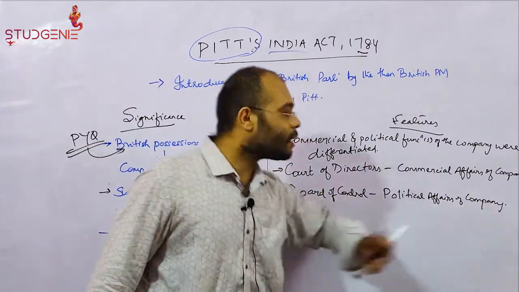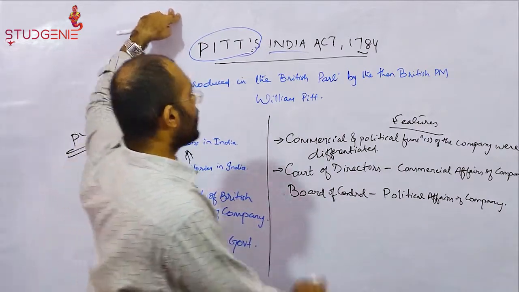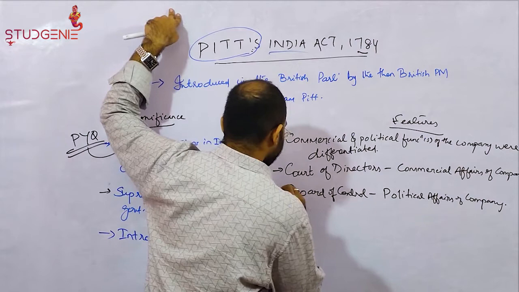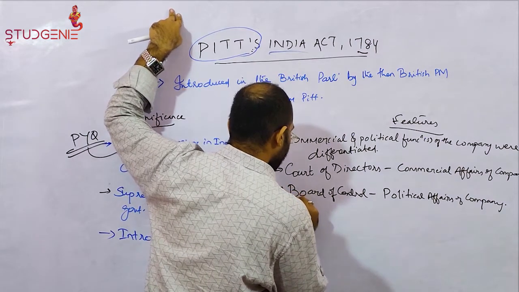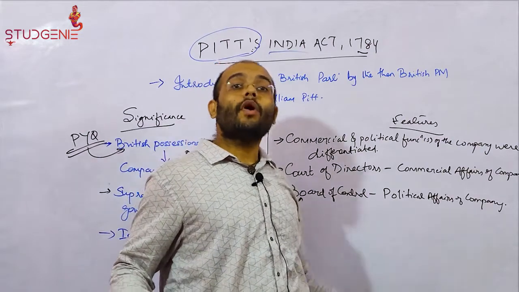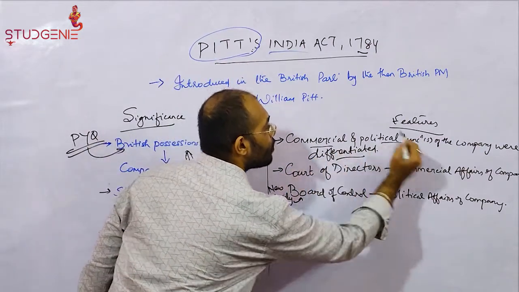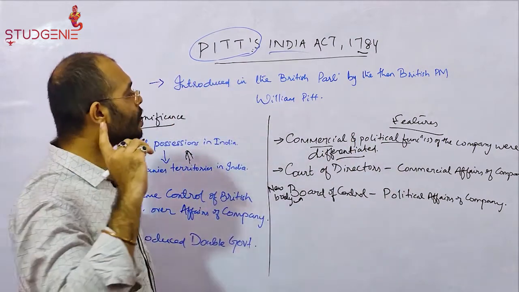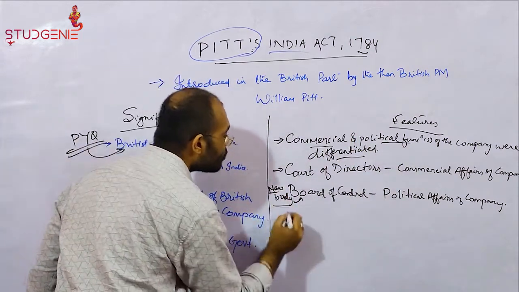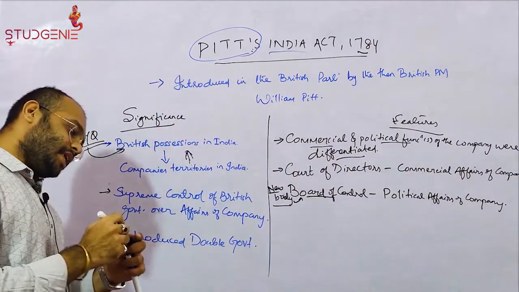So the Pitt's India Act of 1784 distinguished between the commercial and political functions of the company, and created a new body, the Board of Control, in order to look after the political affairs of the company.